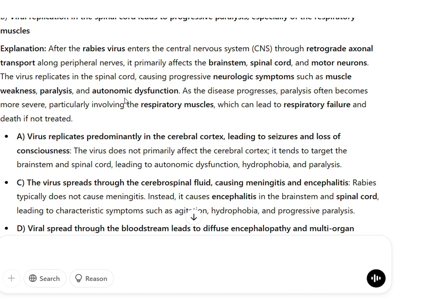A. Virus replicates predominantly in the cerebral cortex, leading to seizures and loss of consciousness. The virus does not primarily affect the cerebral cortex. It tends to target the brainstem and spinal cord, leading to autonomic dysfunction, hydrophobia, and paralysis.